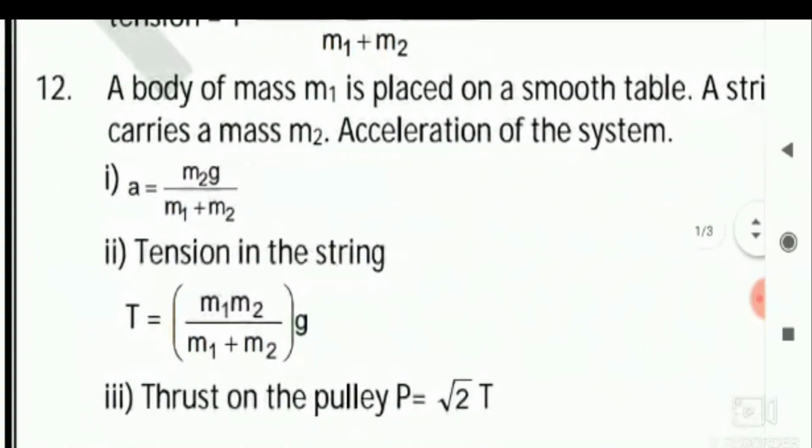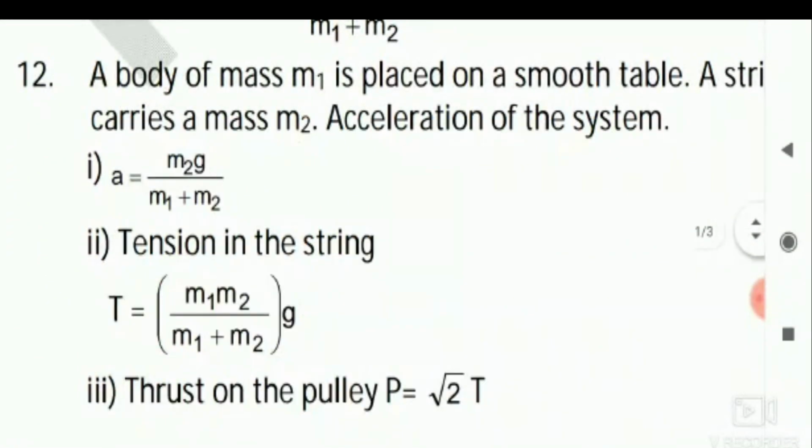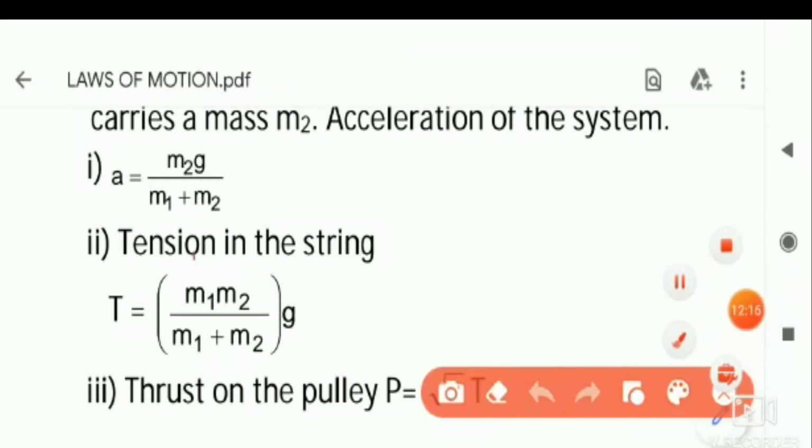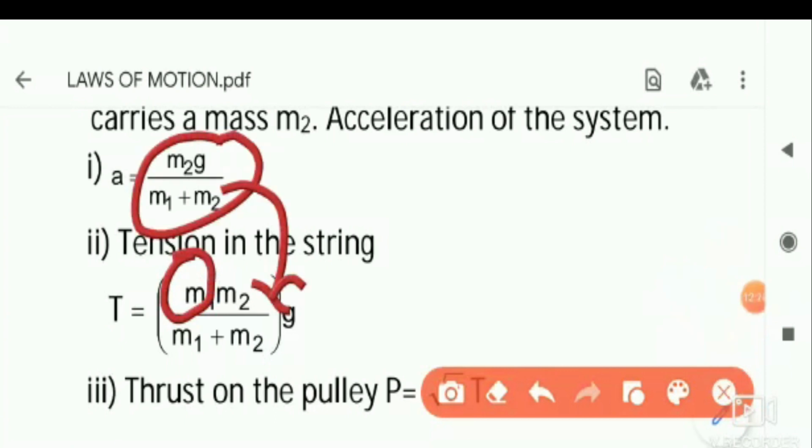Just making it big for you. Keep it for a while and note down. a is equal to m2g by m1 plus m2. Then the tension in the string will be m1 into acceleration. So m1 into acceleration means this is m1, and acceleration is nothing but this. If you write it here, you will be getting the tension.